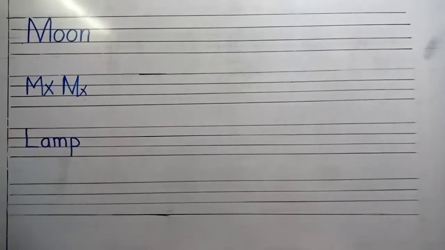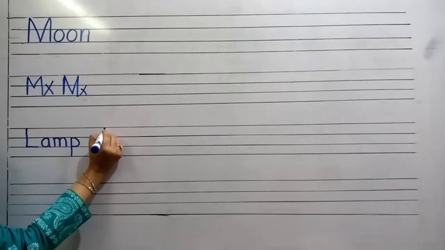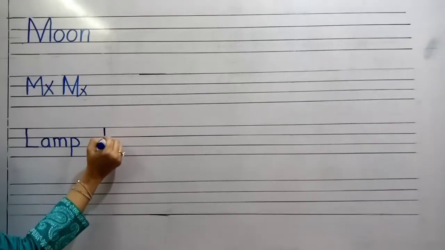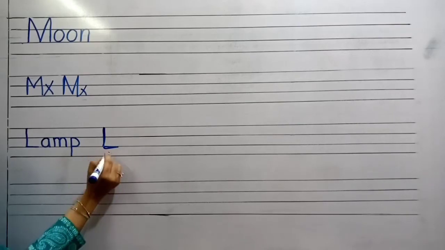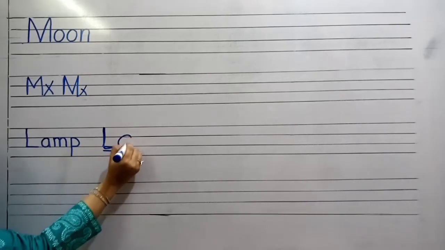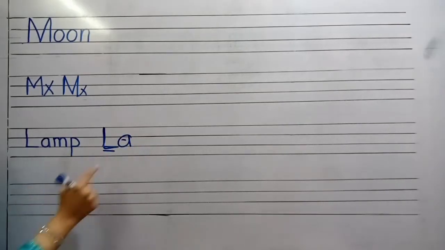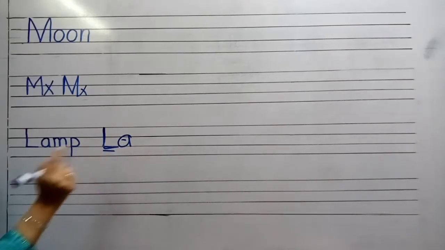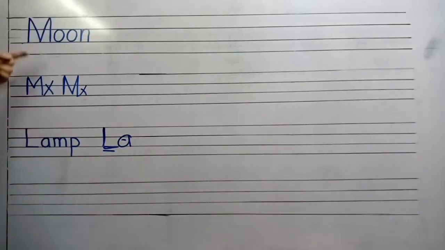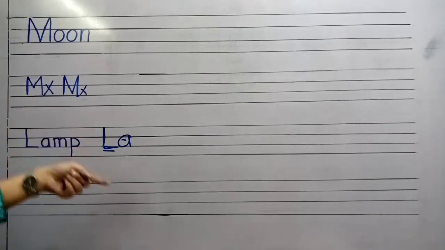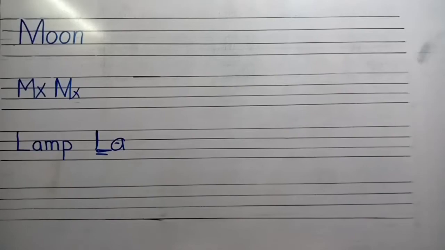L-A-M-P, lamp. Lots of times we write L like this. This is wrong. A, this is also wrong. Better do carefully and practice the formation of all the words. We have lots of pages. Writing pages we have in outline 78, 85 and 63.